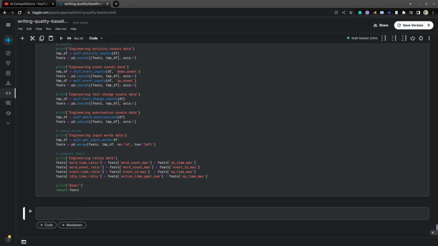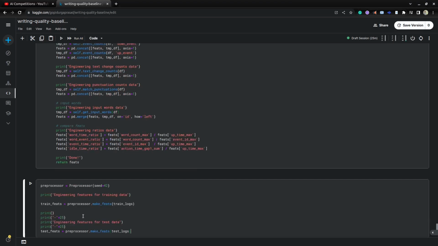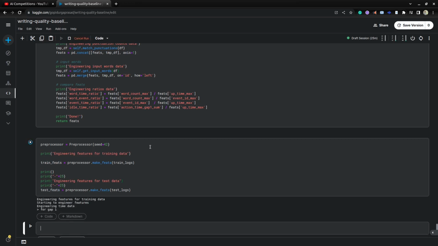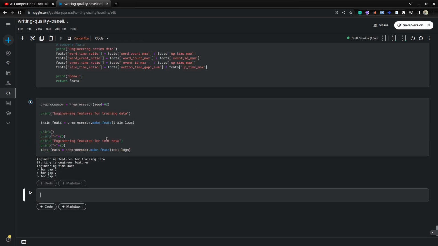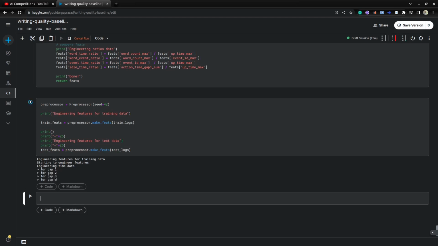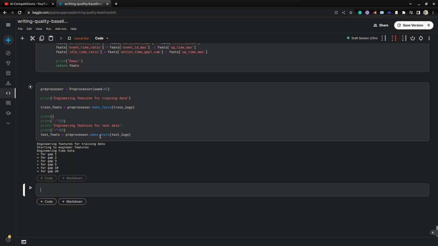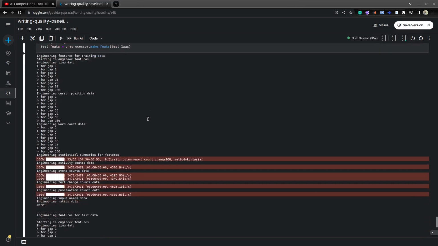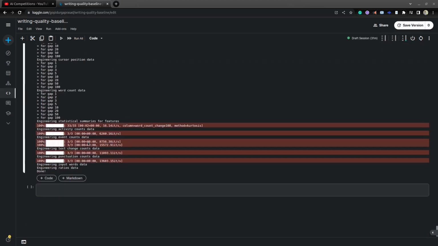To run that function, we have to run this code. So we are initializing that, and we are running the make features function for the train features and the test features. Here we are saving train features and test features. Based on the gap, we are creating those features. Once your features are created, this function will run for train and test data also, so it will create similar features for training and testing.